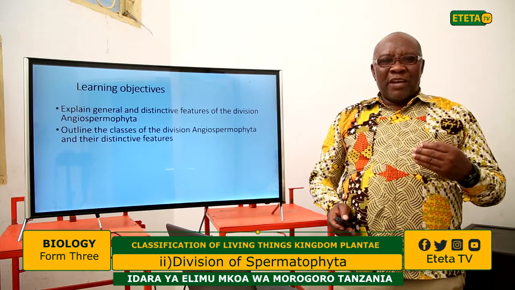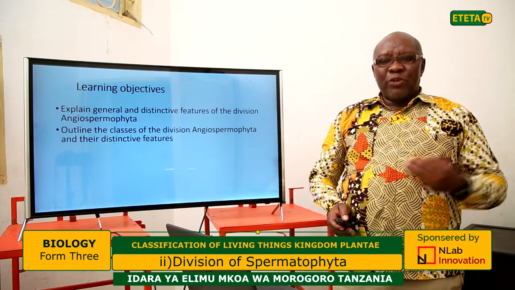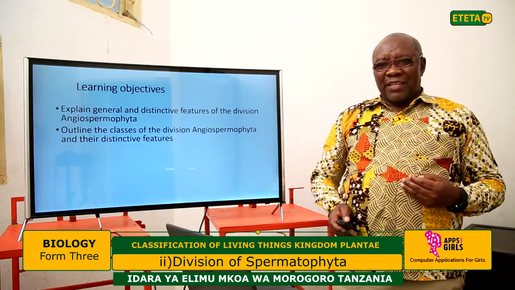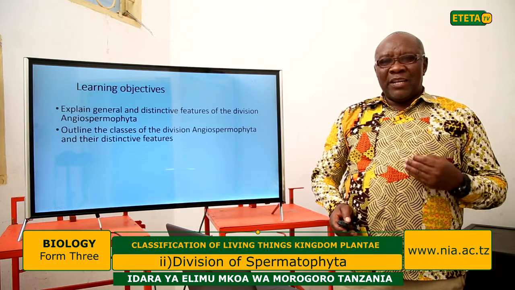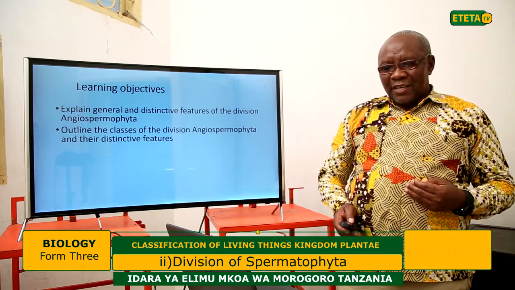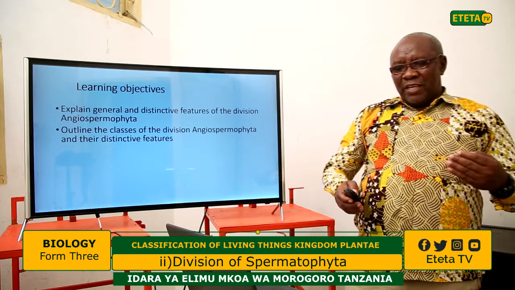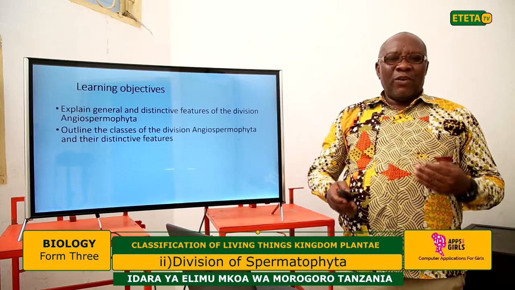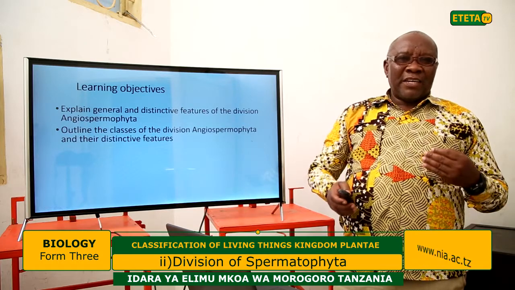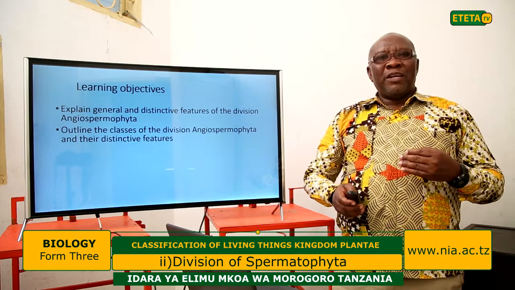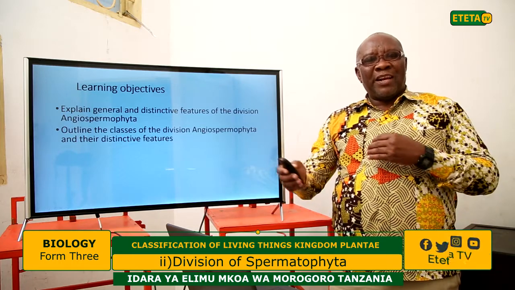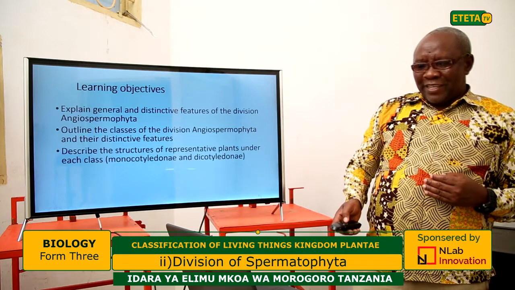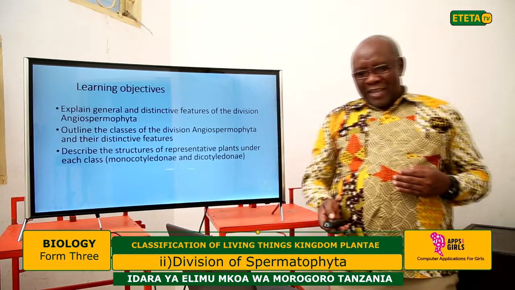We discussed a little bit in the last period that Angiospermophyta contains two classes, the monocotyledon and the dicotyledon classes. Now we are going deeper to see their distinct features or characteristics. Why are those plants classified in one class and not another class? Make sure you are interested to contribute ideas.